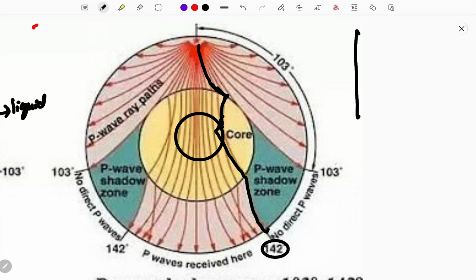So the P wave is shadowed from 103 to 142 degrees. This is the phenomenon that taught us that the outer core is liquid and the inner core is solid. This is the only evidence that has helped in studying the interior of the earth.